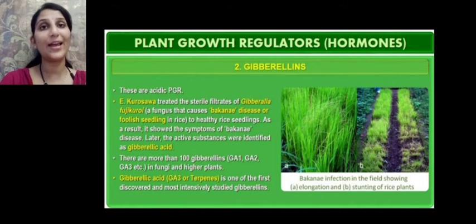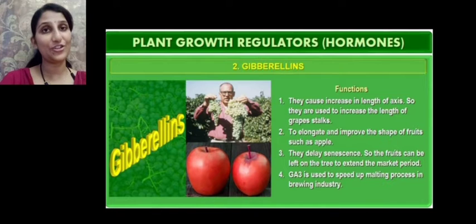So when such a sterile filtrate of Gibberella fujikuroi was applied to healthy rice seedlings, the healthy plants also showed the symptoms of Bakanae disease. And later, the active substance was identified as gibberellic acid. Thus the gibberellic acid, the growth promoter, was discovered. There are more than 100 gibberellins, denoted as GA1, GA2, GA3, in fungi and higher plants. And gibberellic acid, that is GA3, which is a terpene, is one of the first discovered and most intensively studied gibberellins. So what are the functions of gibberellins?